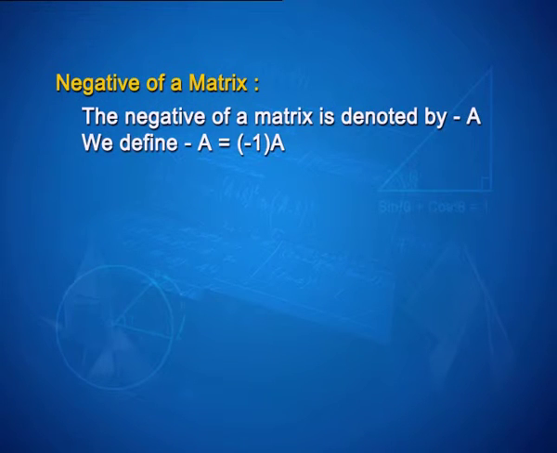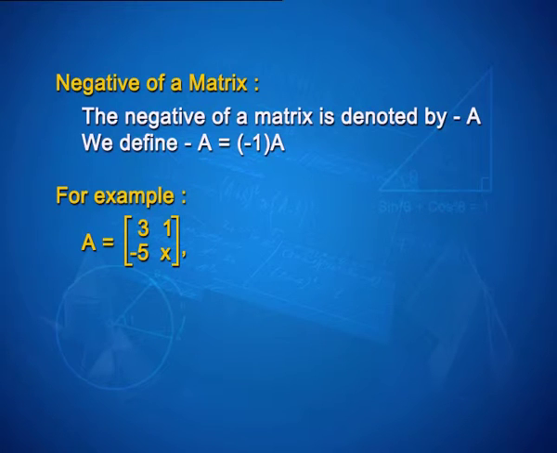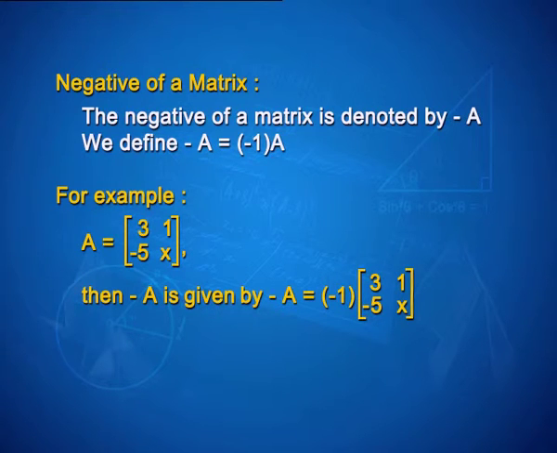Now, what is the negative of a matrix? The negative of a matrix is denoted by minus A, and we define minus A as minus 1 into A. For example, A is equal to [3 1; minus 5 x], then minus A is equal to minus 1 into A, that is minus 1 into [3 1; minus 5 x]. So, every element is multiplied by minus 1 and we get [minus 3 minus 1; 5 minus x].